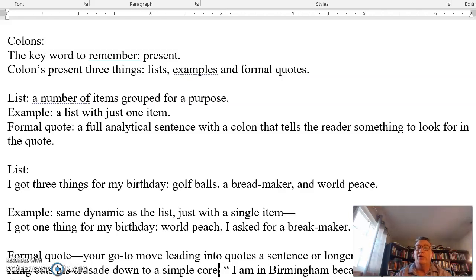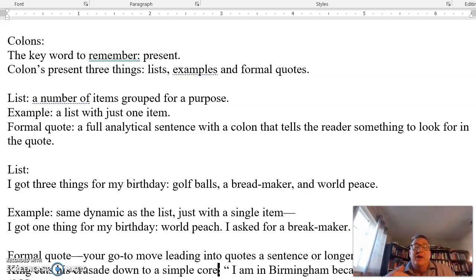Okay, it's a wonderful mark of punctuation to have in your wheelhouse because it allows you to have that moment where you, right here and right now, present something. So let's explain the difference between the list, example, and the formal quote. Well, a list is a number of items grouped for a purpose. That's a very clinical definition of it, but it's what it is.